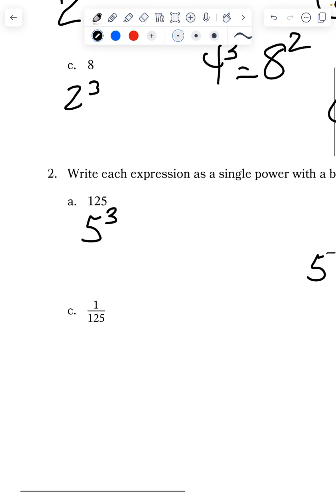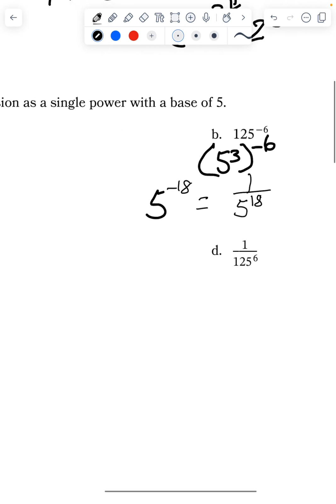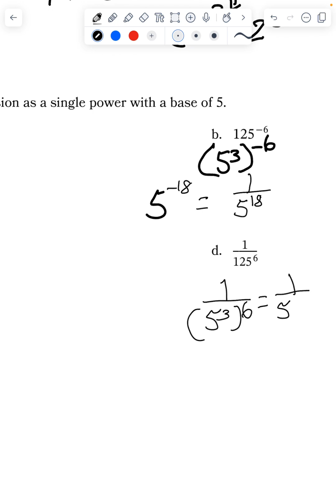Then let's see over here. So this would be 5 to the third. And then here, 125 to the 6th. So I know that 5 to the third is 125 to 6 times, multiply my exponents, so 5 to the 18th.